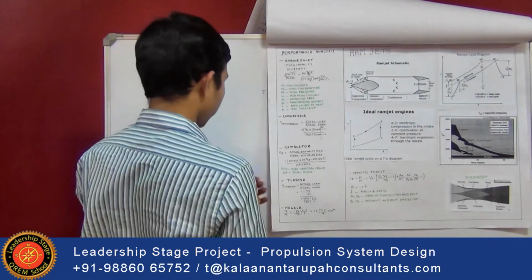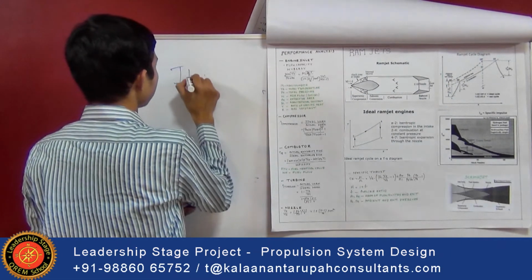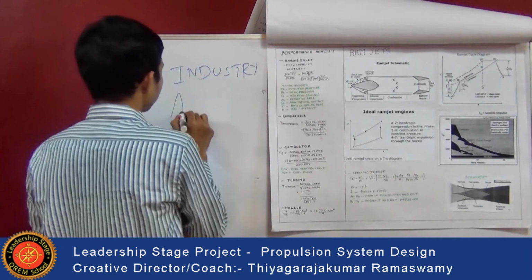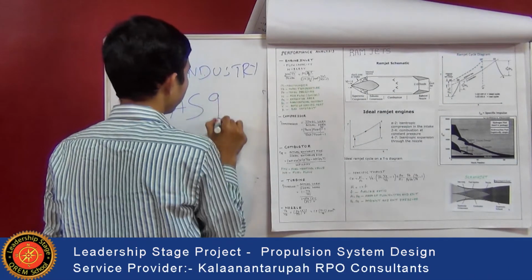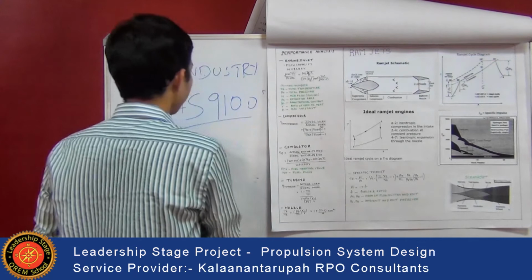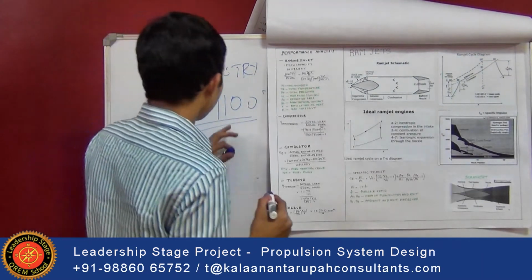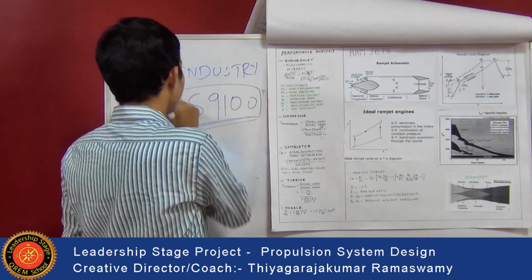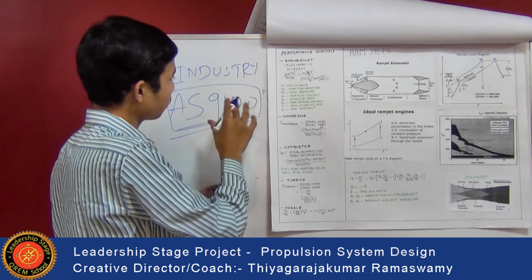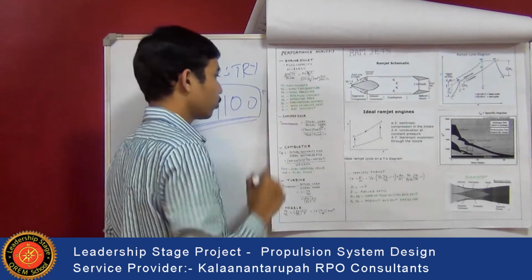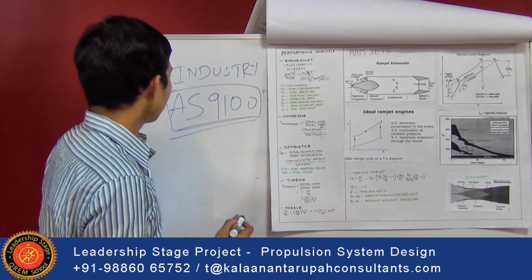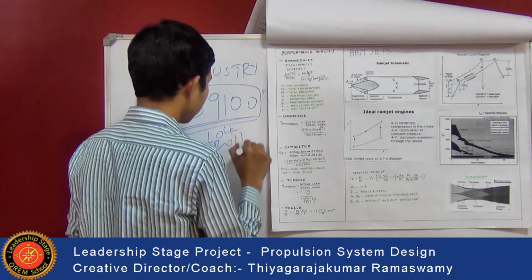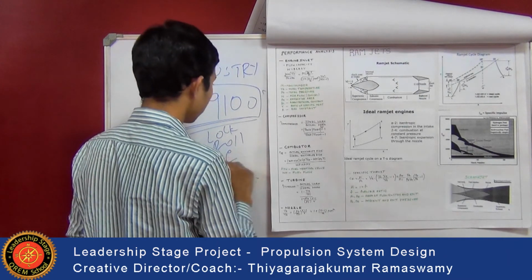Next, coming to the industry standards and practices. All the industries or companies have to maintain standards while designing, such as AS9100. That is the quality management system for aerospace industries. It gives quality management principles according to which the design has to be carried out. This was created from the input given by Lockheed, Rolls-Royce, and General Electric aircraft engines.